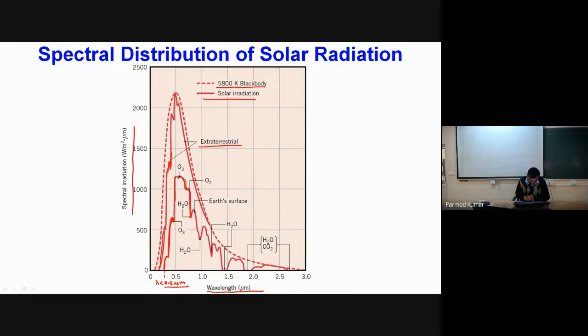So for alpha less than 0.3, it absorbs the entire fraction. However, up to alpha less than 0.4, it absorbs a significant portion of the radiations. Then after that, we are having water vapor, carbon dioxide, and then aerosol particles, dust particles, etc., which will be absorbing a significant portion of the solar radiations, and our spectrum of the solar radiations will be completely different from what we receive on the Earth's surface.